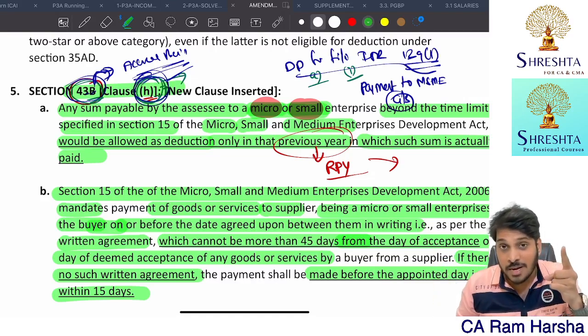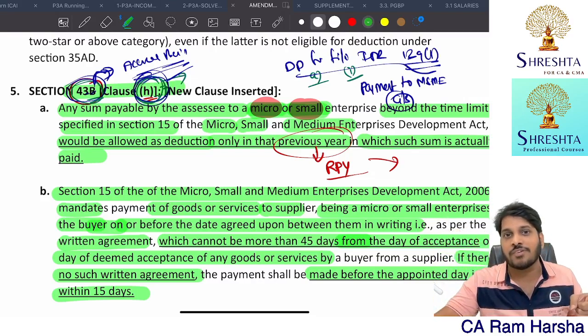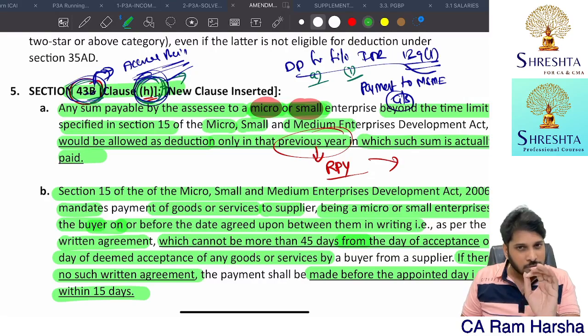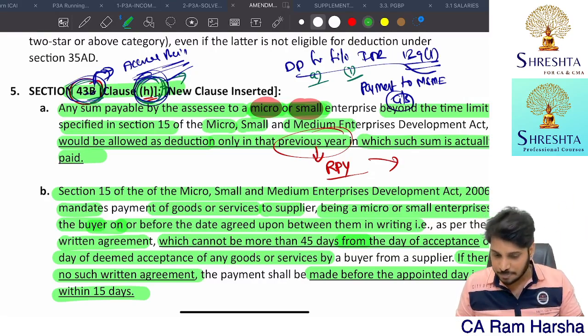But for MSMED payment only, the IT return due date is not the cutoff. The due date of 15 days or 45 days is the cutoff. I hope you understood the difference. You found the difference between the remaining 43B payments and this payment. Next.